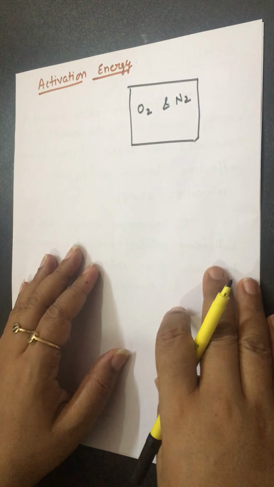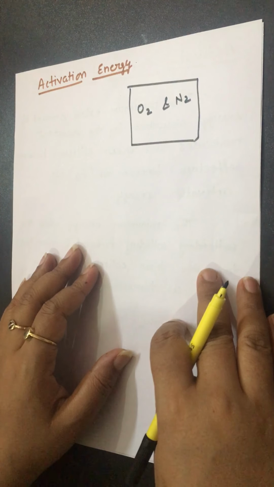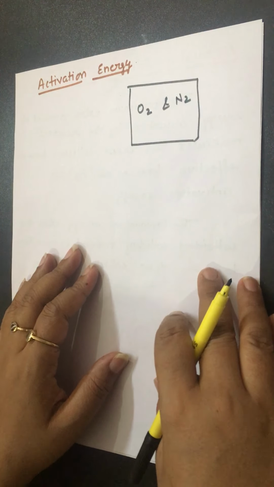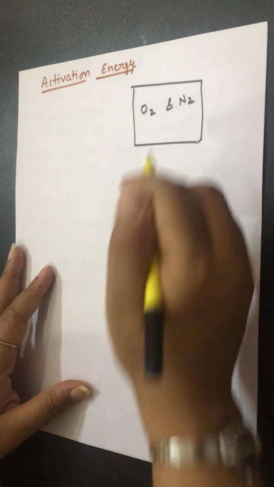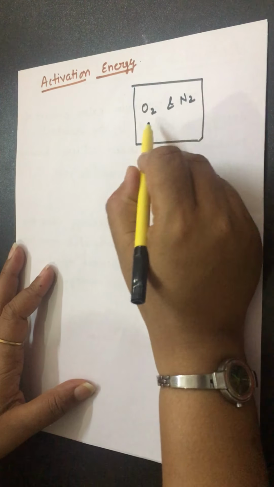In this video, we will discuss activation energy from the lesson chemical kinetics. According to the collision theory, mostly reactants remain in collision continuously. Let's suppose I take the example of the atmosphere, where most of the proportion is oxygen and nitrogen. Suppose I take a container filled with oxygen and nitrogen, and now these two gases are in continuous collision.